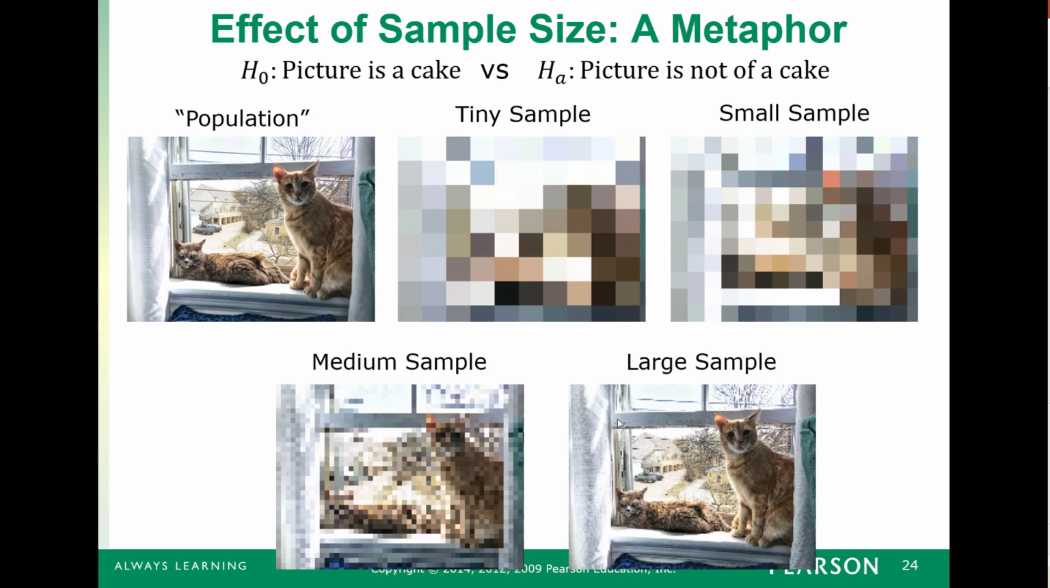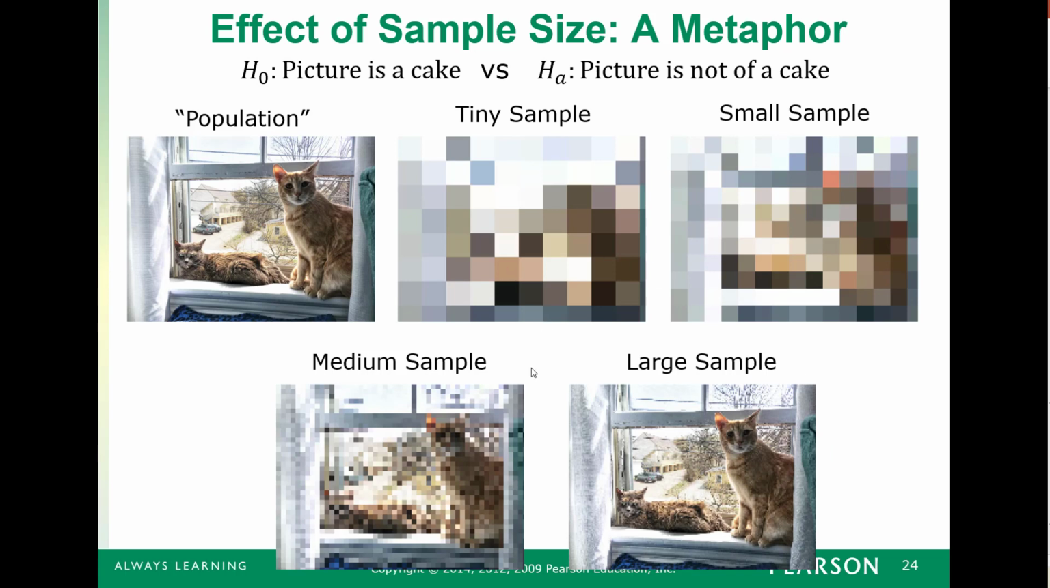And that's kind of what the significance level does. It determines which stage of these pictures is strong enough evidence for me to reject my null hypothesis. If I have a high significance level, then maybe the tiny sample would reject it. If I have a very, very small significance level, that means I require a lot of evidence to change my mind, which means that maybe even this large sample wouldn't do it.